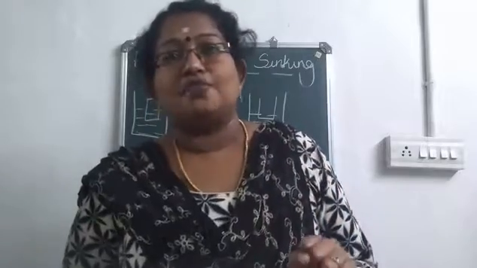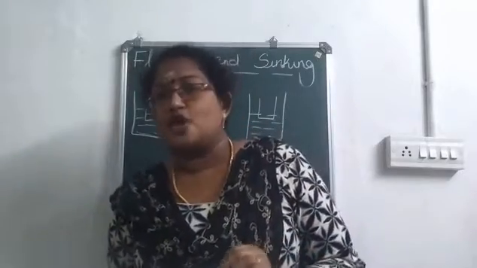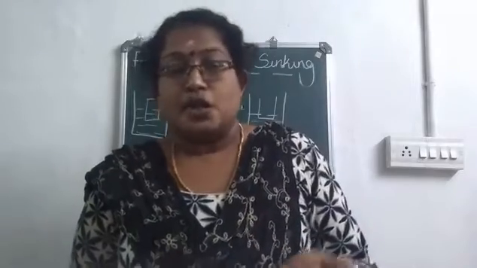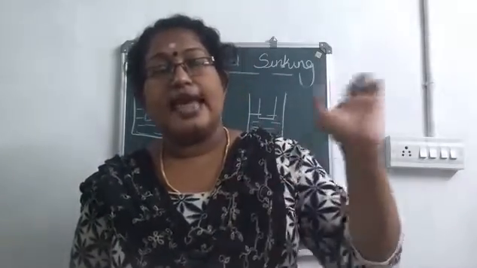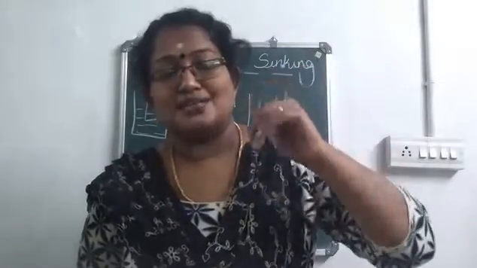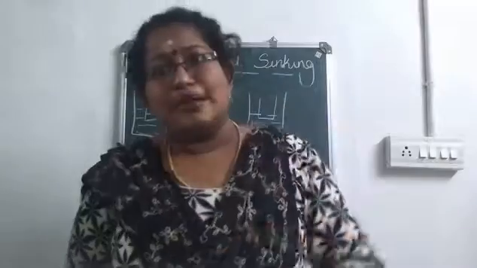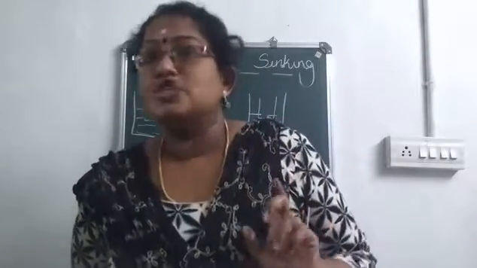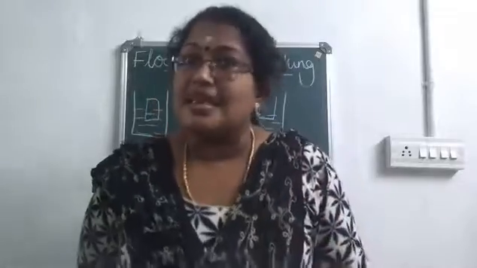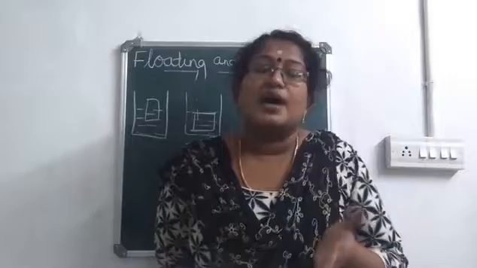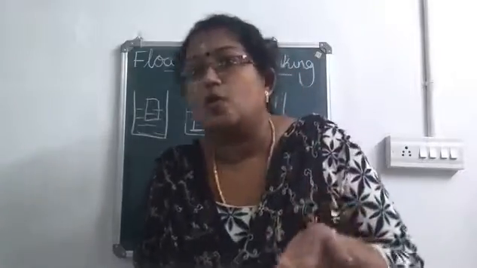The density of air is less compared with that of water. So when you consider the average density of the ship, that is the ship with the air present in the hollow spaces plus the load as well as the people, its average density is less than the density of water. That is why the ship can float on water.